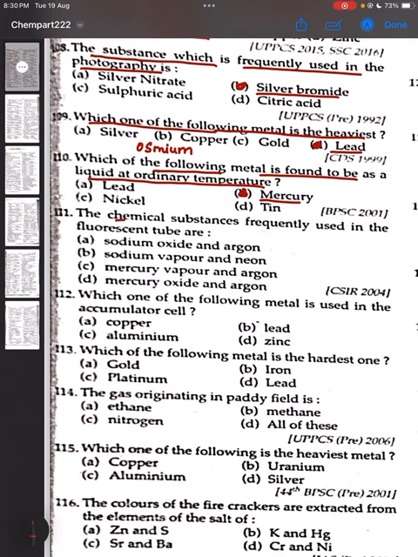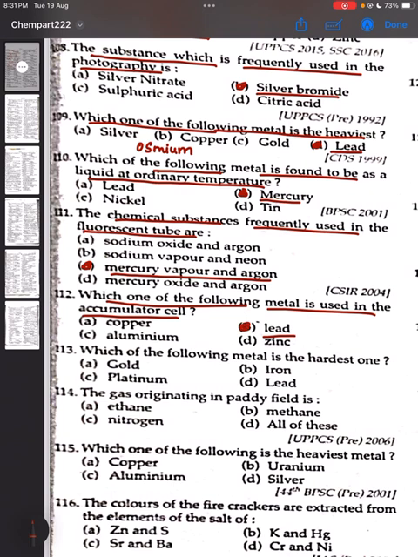111, the chemical substance frequently used in the fluorescent tubes are mercury vapor and argon. Correct answer is option C. Question 112, which one of the following metal is used in the accumulator cell? It is lead.